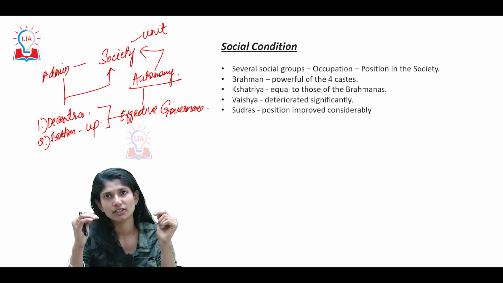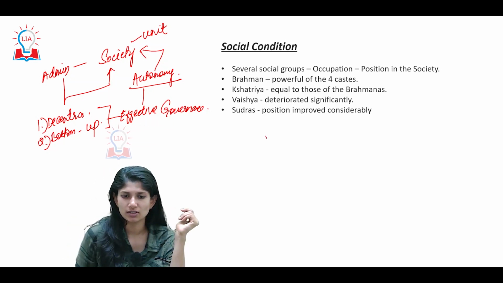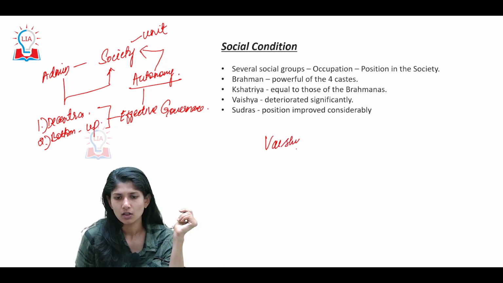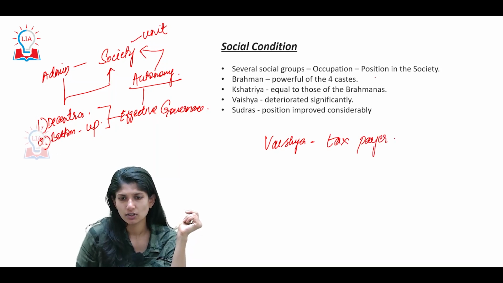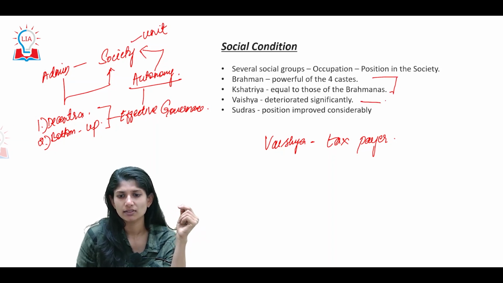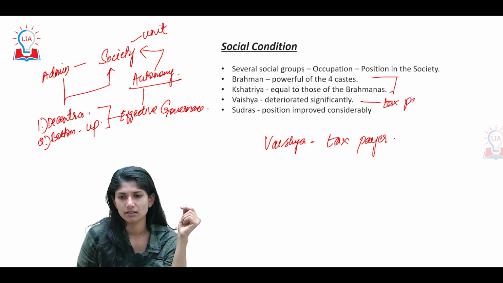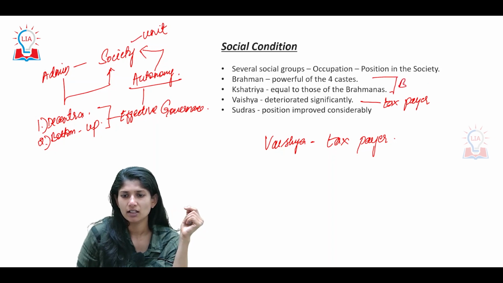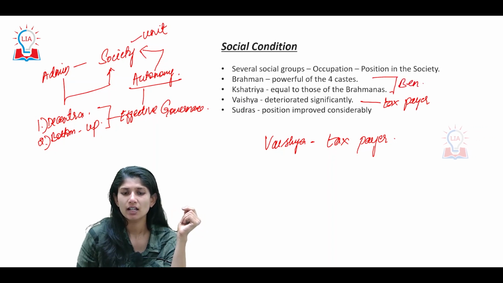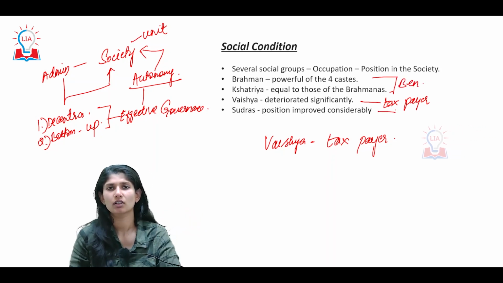Then comes the Vaishya, who was the largest taxpayer. The Brahmin and Kshatriya were the benefactors of the tax, whereas the Vaishya was the taxpayer.